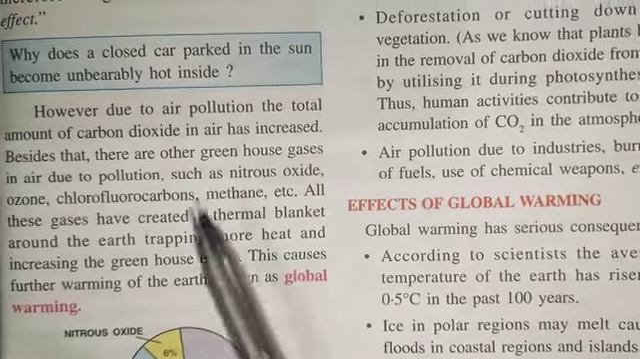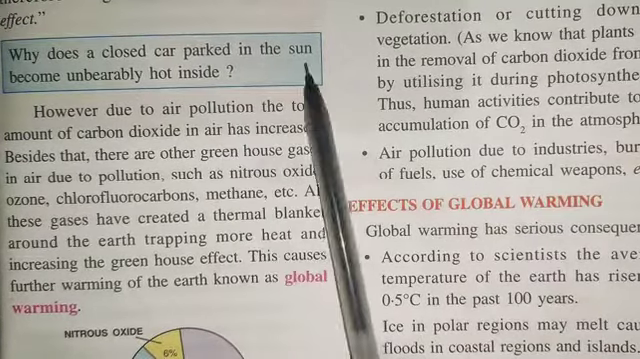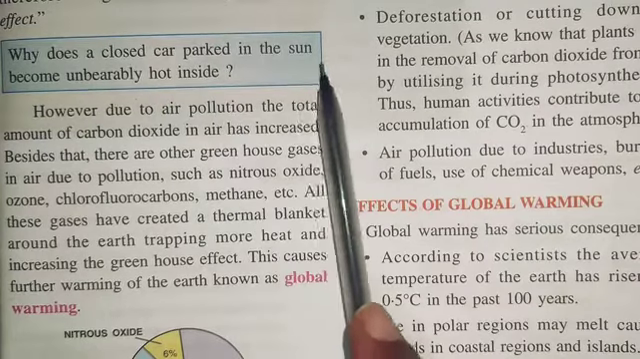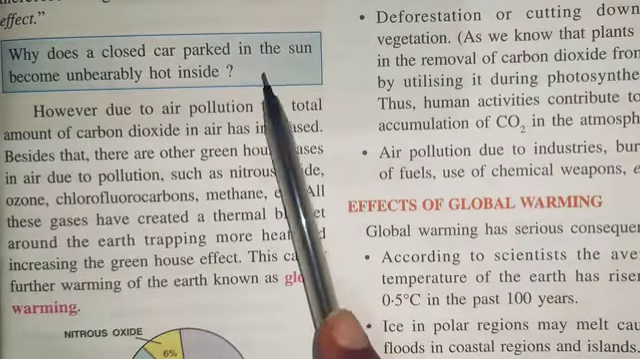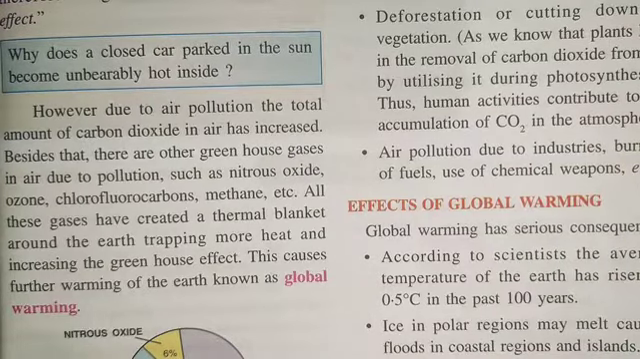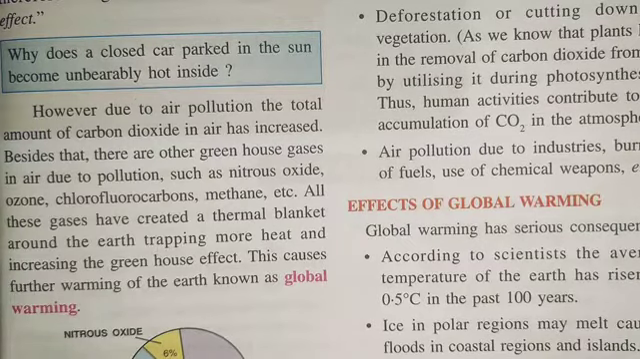A question is given in your book: why does a closed car parked in the sun become unbearably hot inside? All of you know that it acts like a glass house and traps all the heat energy which is coming into it. So the temperature of the car increases to a high temperature.